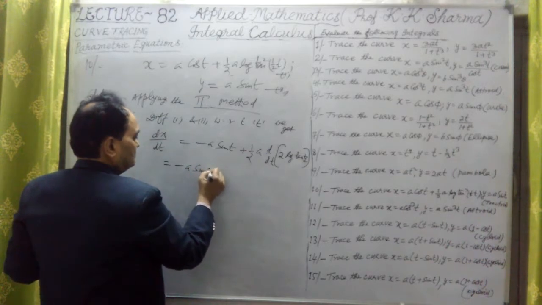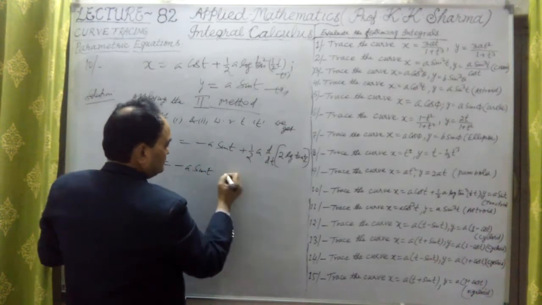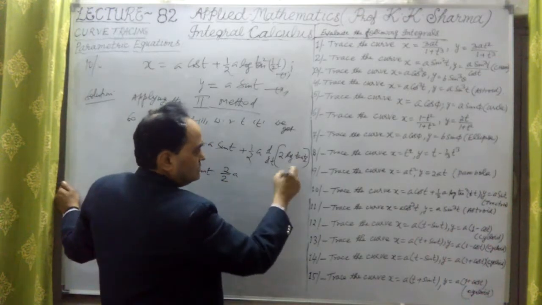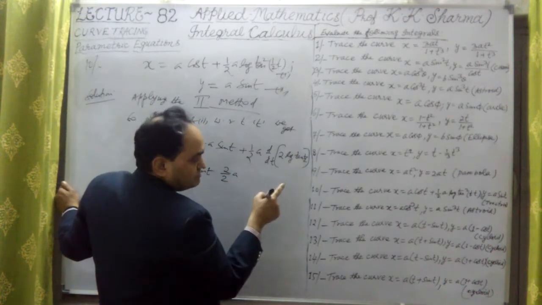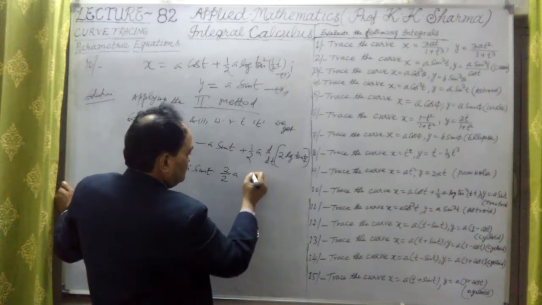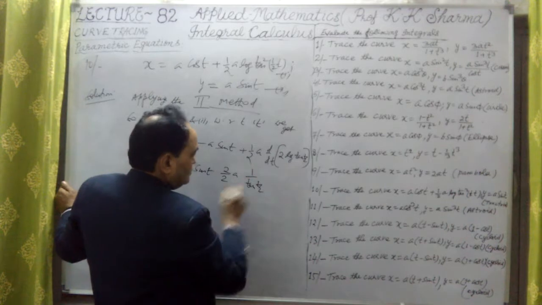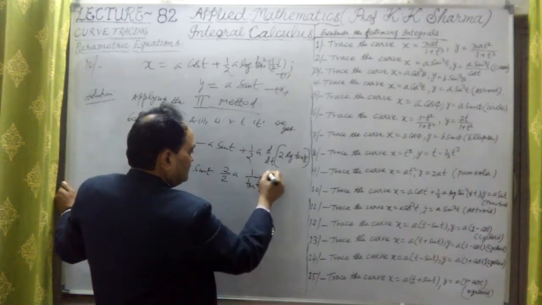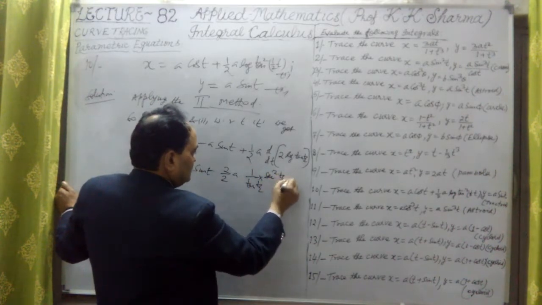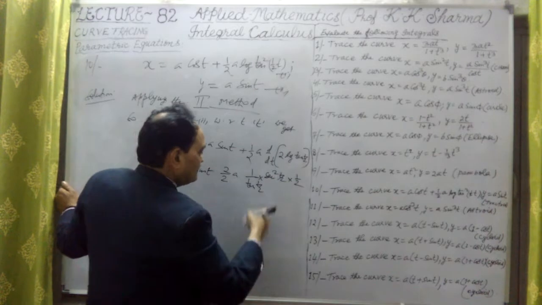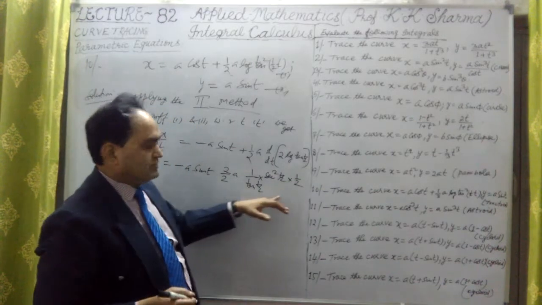A sin t, and this is twice, 2 upon 2a constant. Now log tan t by 2 is to be differentiated. First is 1 upon tan t by 2, then tan t by 2 is differentiated as sec square t by 2. Again t by 2 is differentiated, it is 1 by 2. So t upon 2 is differentiated again by the function of a function method.